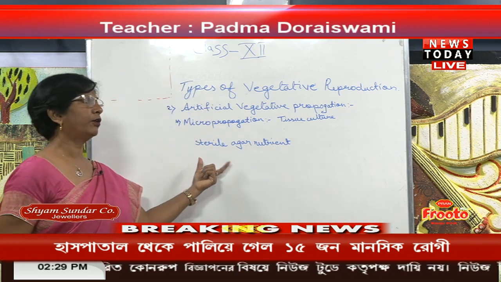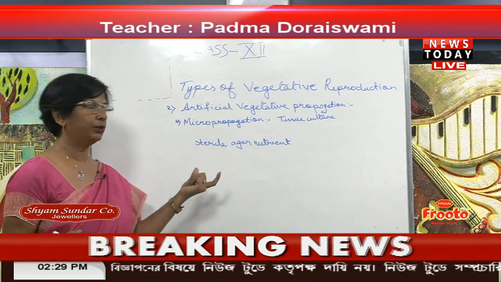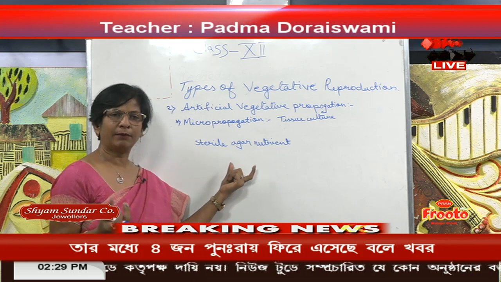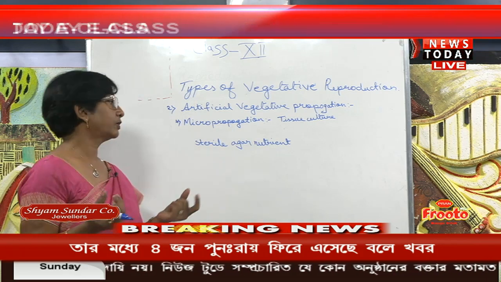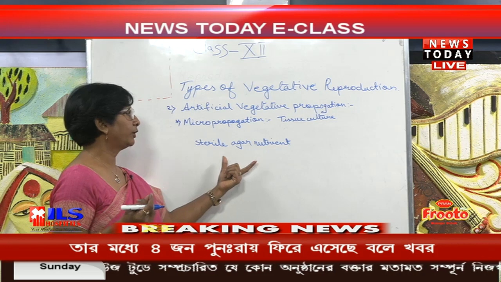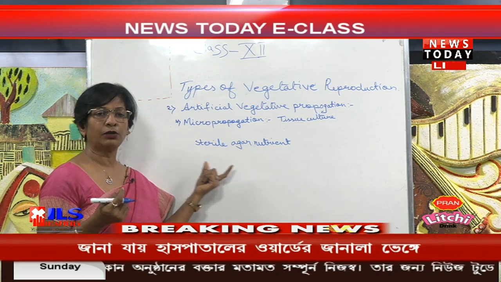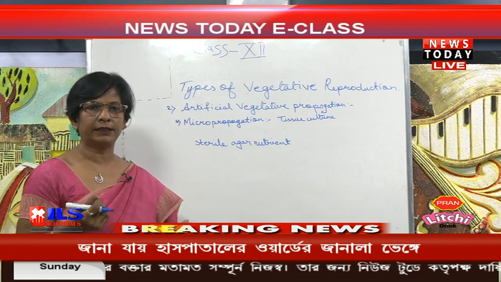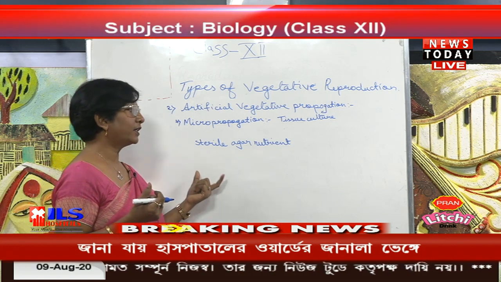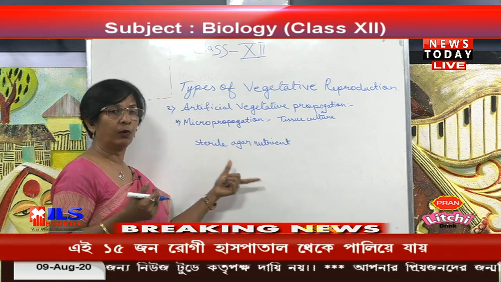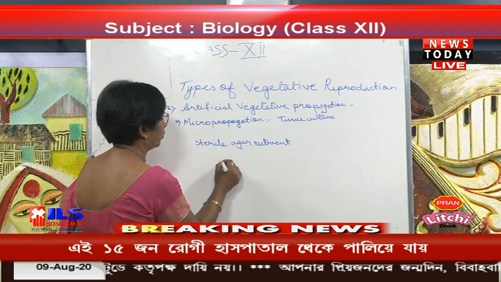In that, you put the meristematic tissue for some time, and there you should also apply some chemical hormones, then the growth of the tissue will take place, and the tissue grows into a plantlet, and after some time this plantlet is changed into another compost, the fertile compost.